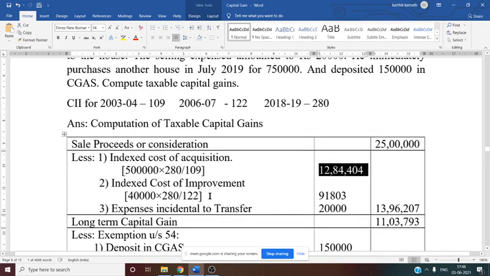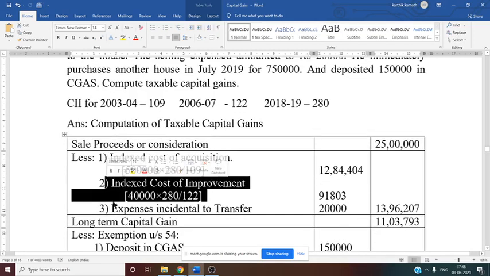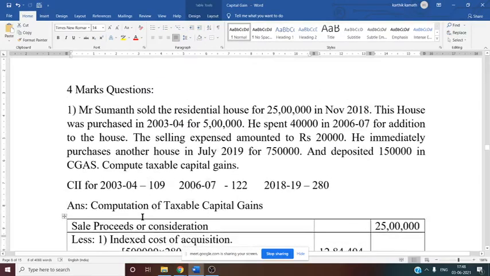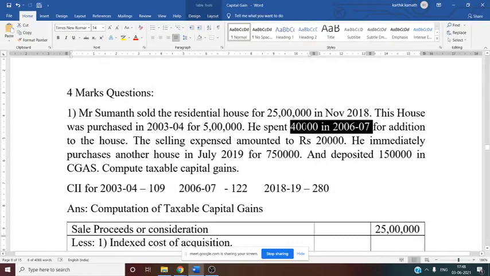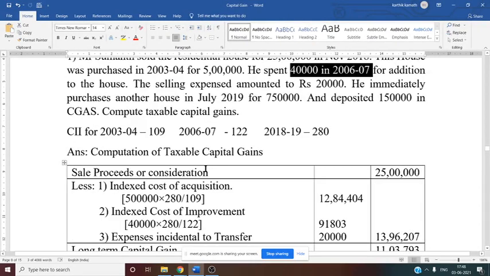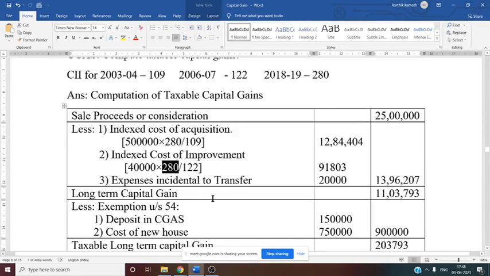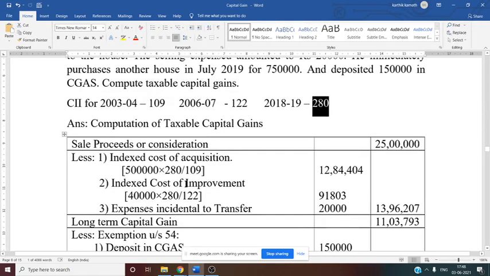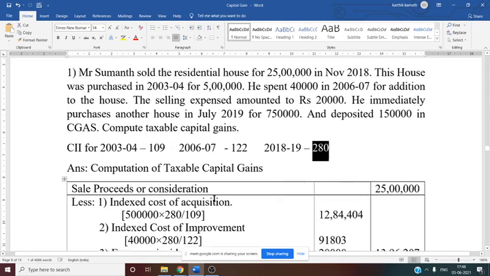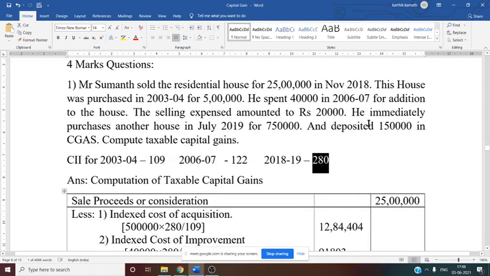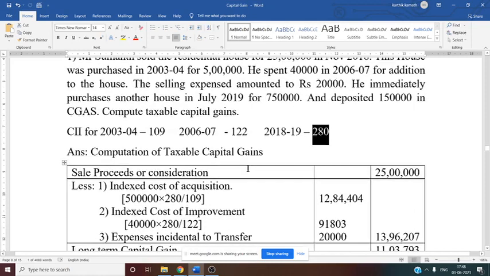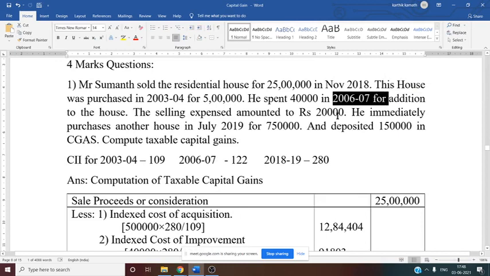Then next thing you have to do, similar thing, that is one more deduction you need to do, indexed cost of improvement. Cost of improvement in the year 2006-7, that is 40,000. 40,000 into sale year CII. Sale is made in the year 2018. CII for that year is 280 divided by the addition made in the year 2006-7.